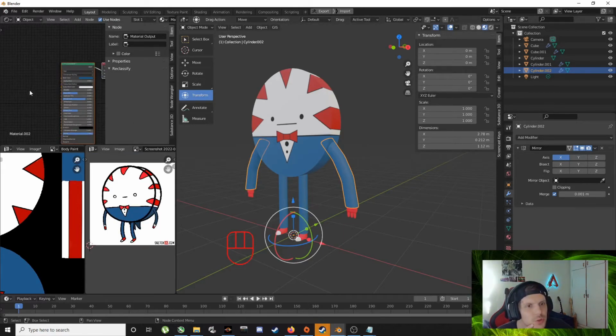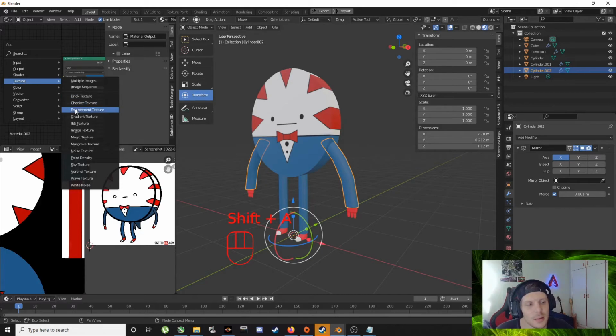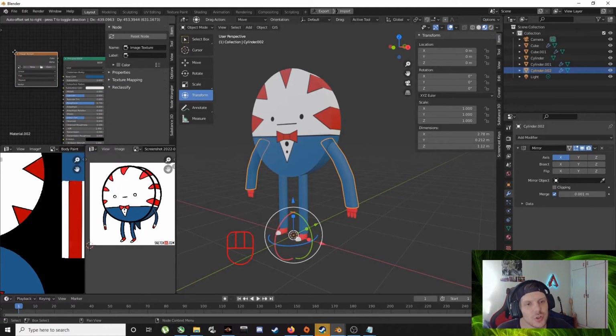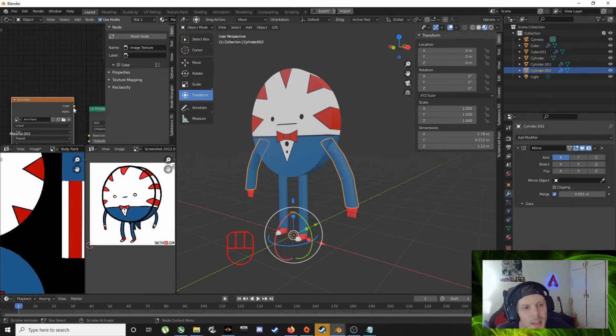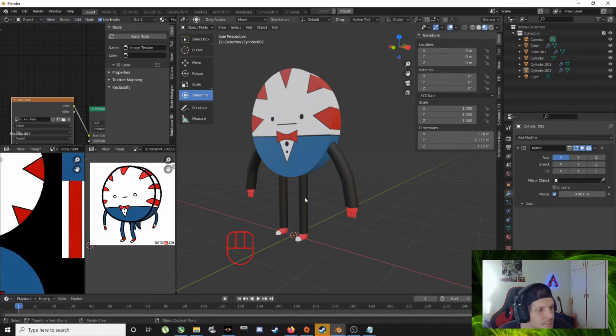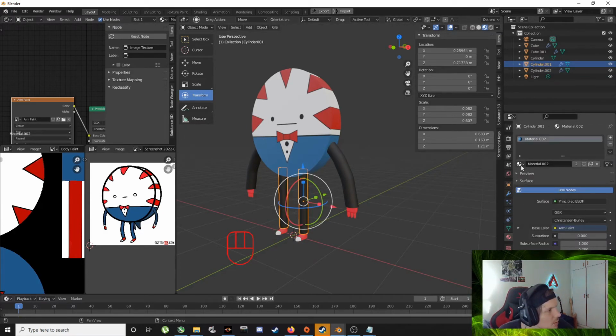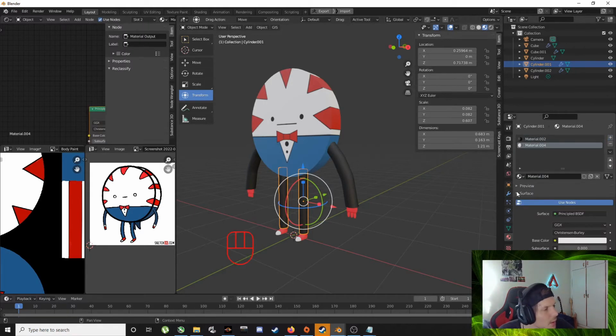Okay, so arms, Shift A, texture, image texture, new. We already have body paint, so let's say arm paint. Arm paint, okay, and connect it up. And now we're going to lose all of this, right? So legs, we want a new material for that, so new, and the base color, choose from him.